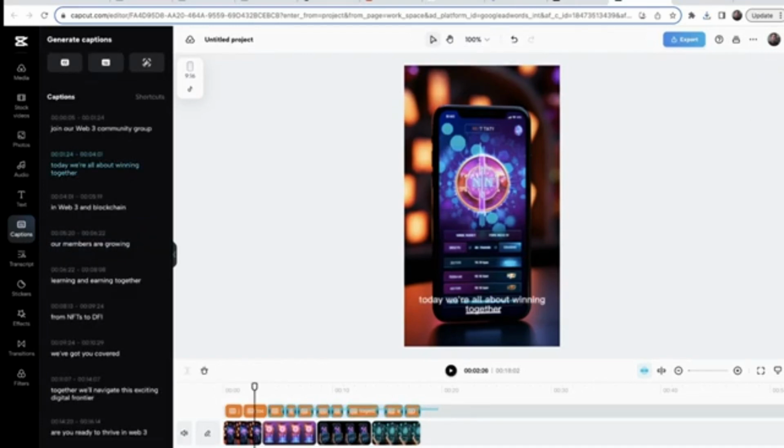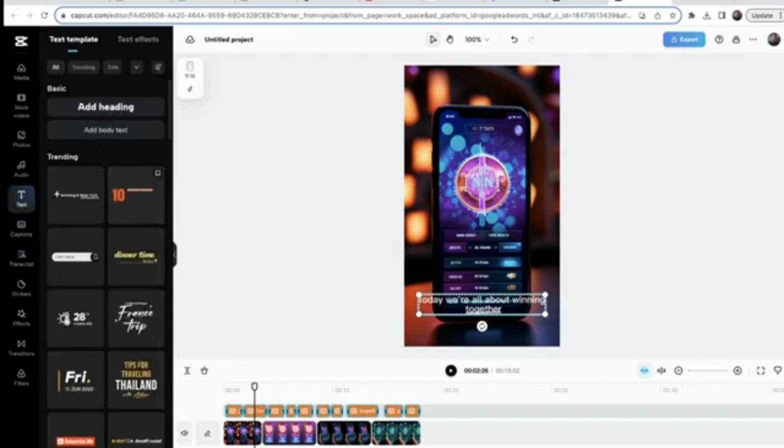If I wanted to highlight them and change the font or make them look differently, I could do that right now. And then we could go and add some extra text if we want to on top, add a call to action of some kind on top of the image, and we could even add some motion with keyframes with the image to give them a more dynamic feel.